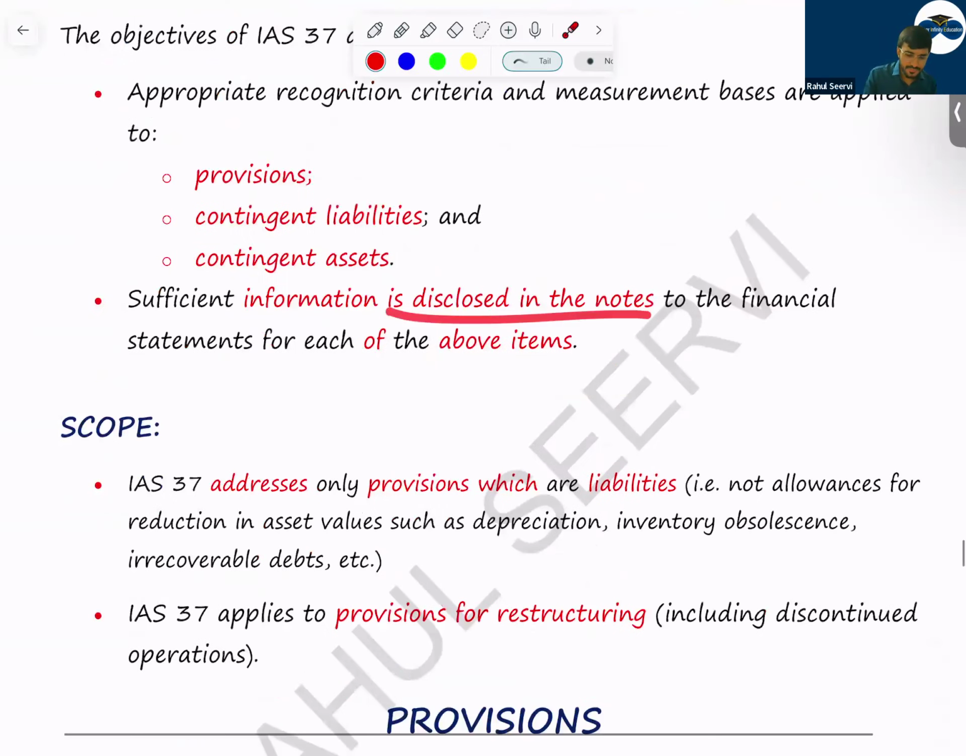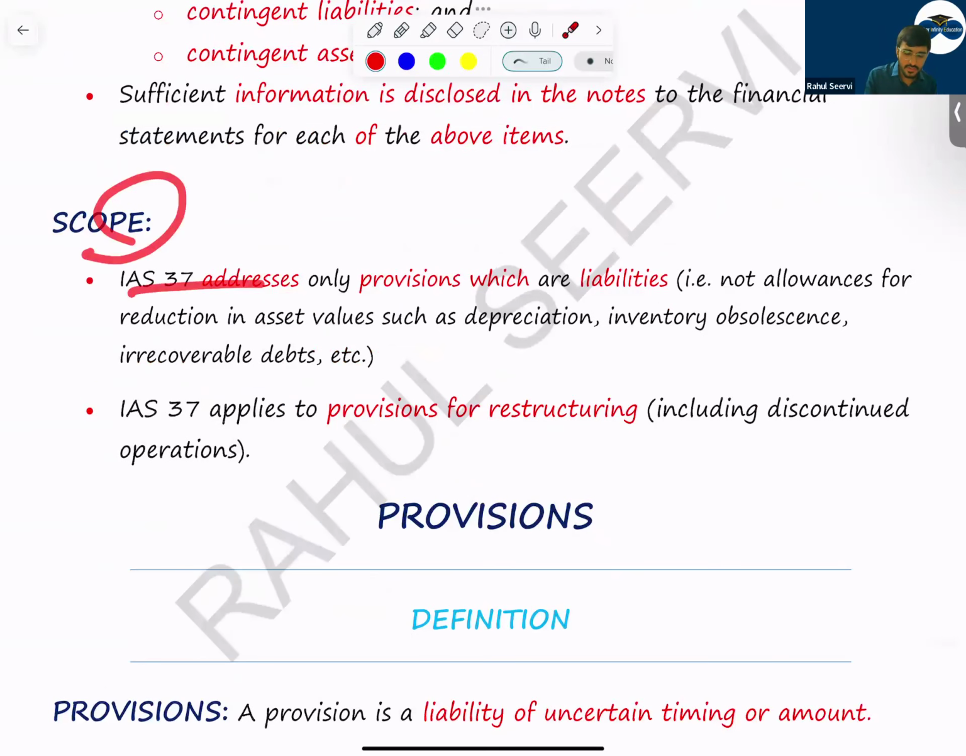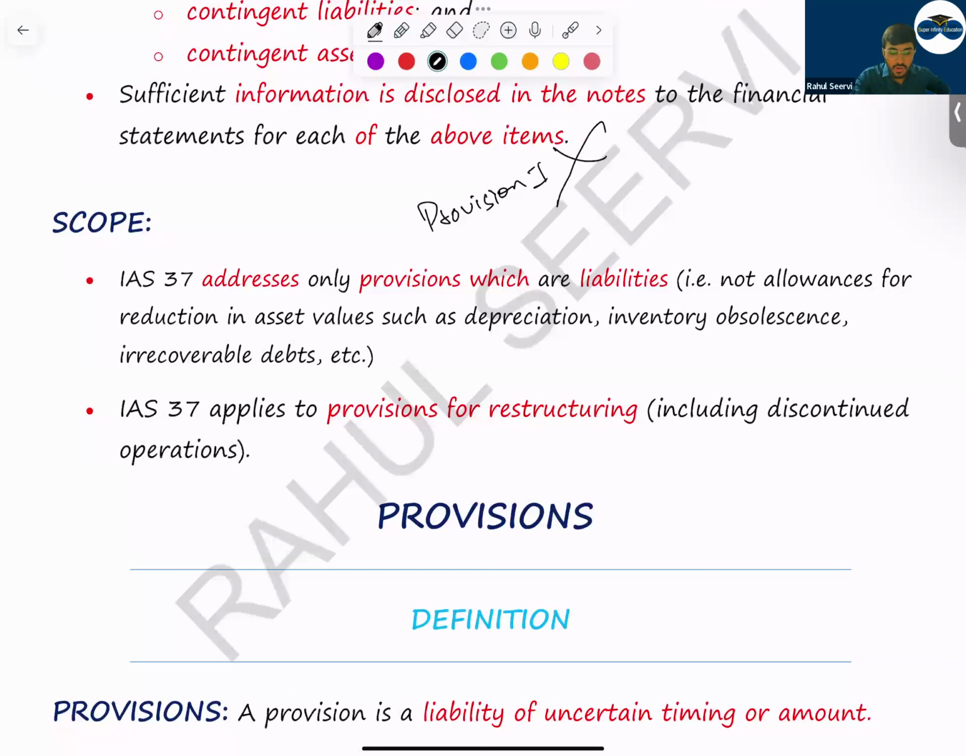So now see here, a scope. IAS 37 will address only provision which are liability, not allowance for reduction in value of the asset. So if I say provision for impairment, will this be covered in this chapter? No. Only for what? Provision which are liability. Normally we use the term what? Provision for depreciation, etc. We just add a name known as provision. That will not be covered here. Understand that. Only provisions which are liability.